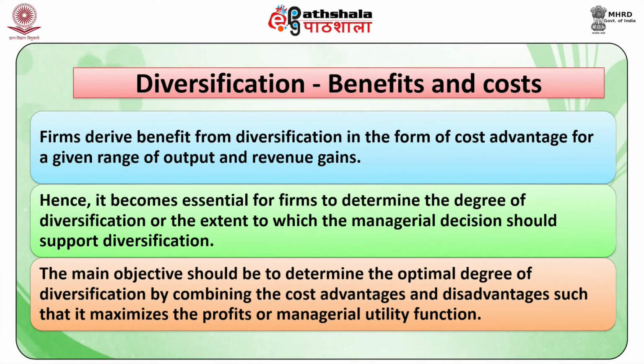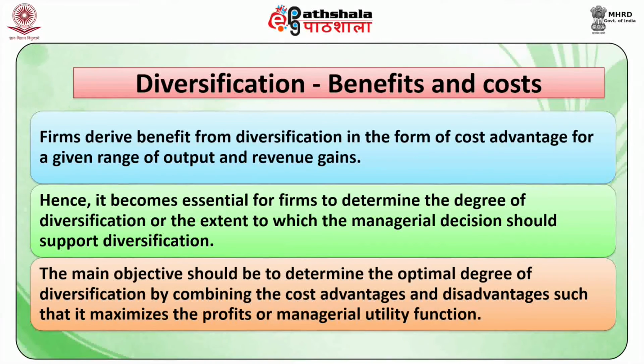Firms derive benefit from diversification in the form of cost advantage for a given range of output and revenue gains. Hence, it becomes essential for firms to determine the degree of diversification or the extent to which the managerial decision should support diversification.